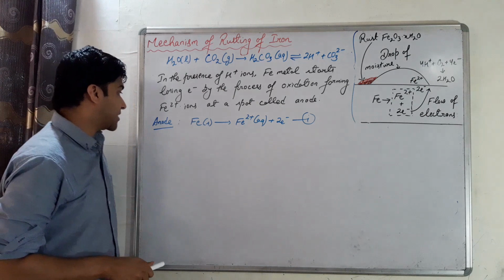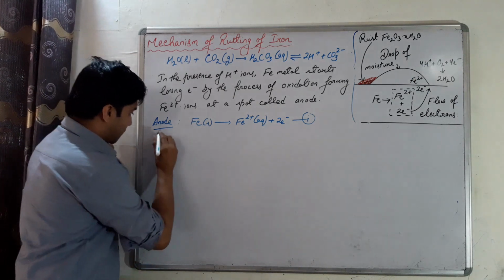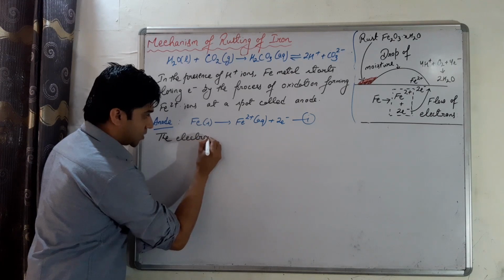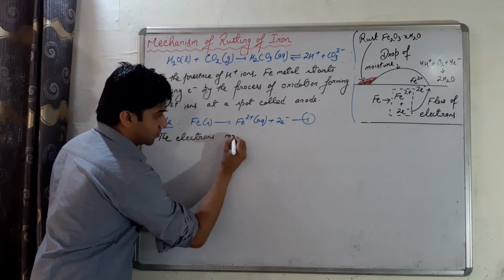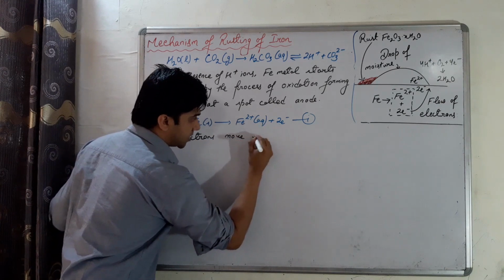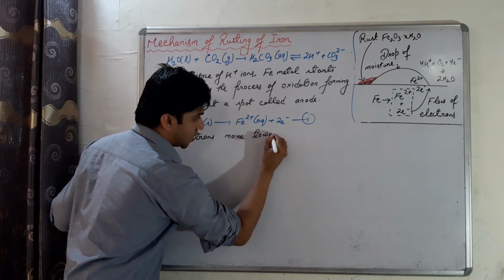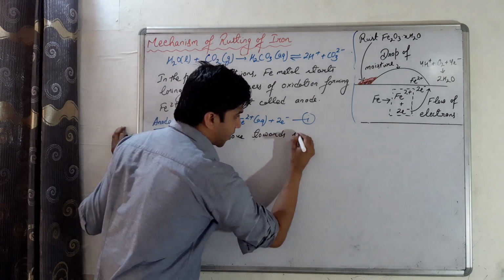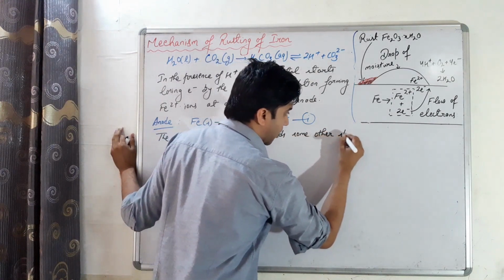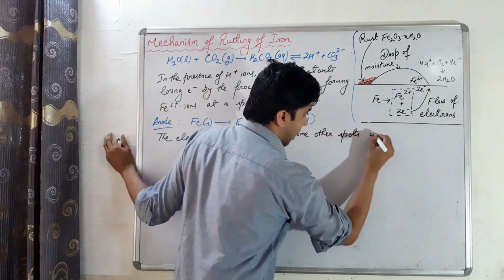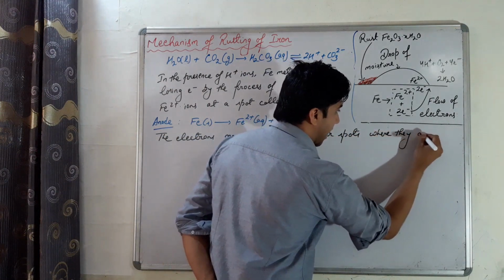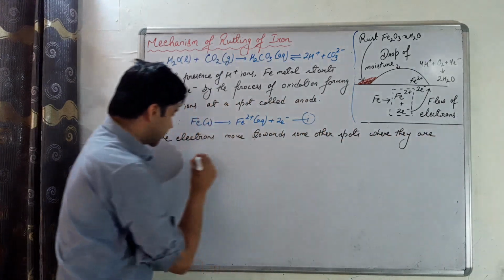So we can say that the electrons move towards some other spots, कहां पे? Where they are accepted. वो गेन हो रहे हैं.